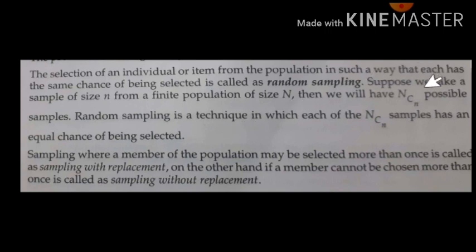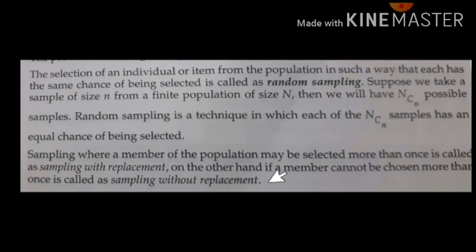Here we say how many possible samples you will get when the size of the population is capital N and we select a sample of small n, the sample size.